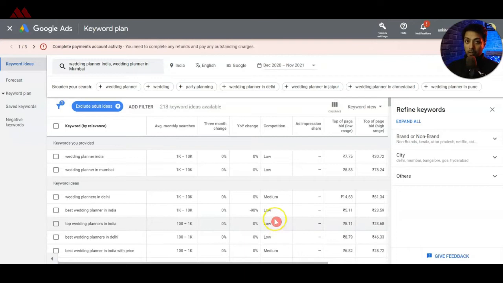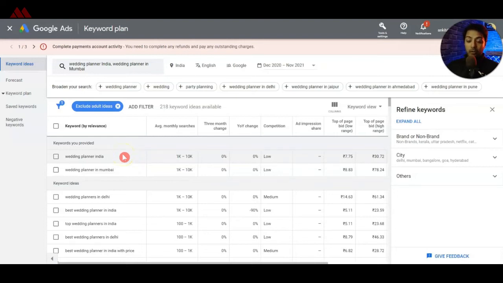It is not about the competition for organic SEO. This competition column is for the ad bidding, because this is a keyword planner tool for paid ads. So whatever competition you see here is actually for those who want to bid on these keywords. So if you are planning only organic SEO using these keywords, then you don't have to worry about this competition level. Just go ahead and check out all these keywords and see how you can use these keywords to create your own form of long tail keywords. So go ahead and try to enter your keywords here and see how it works for you.